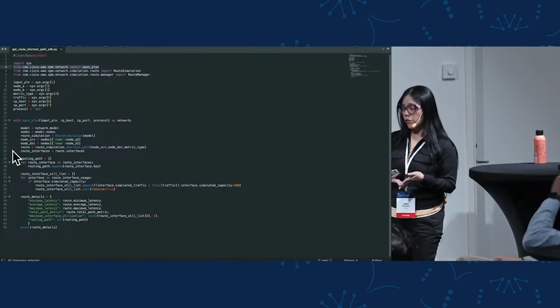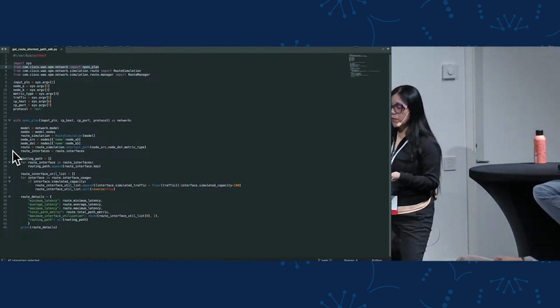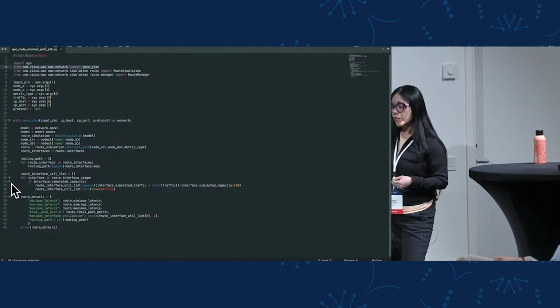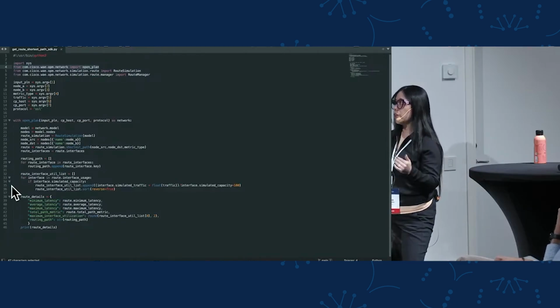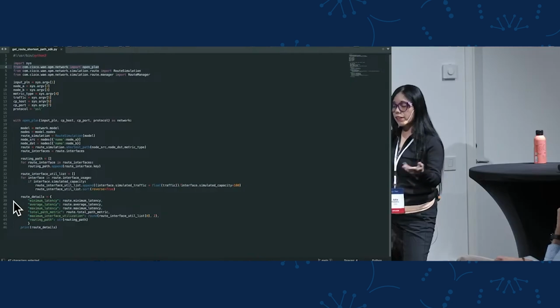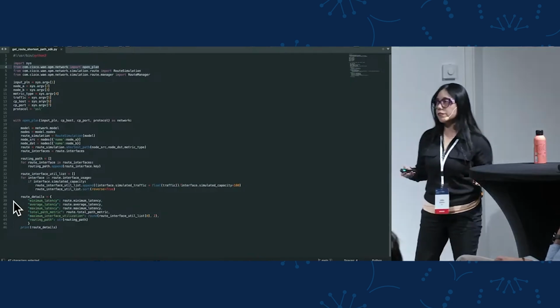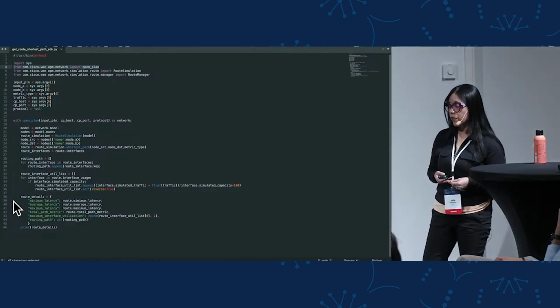So then once we access the object, we can start using the different operations, like for example, calculate the route simulation and then get the shortest path from that new route. Then we can get, for example, all the interfaces across that route. And then we can access every single interface in the interface object in order to get specific details. And finally, we can just create a Python dictionary in order to return the response.